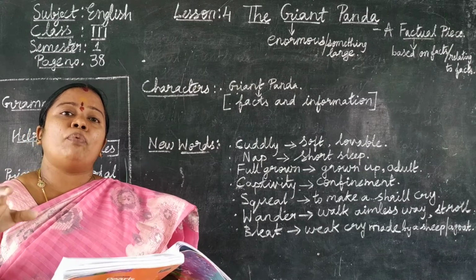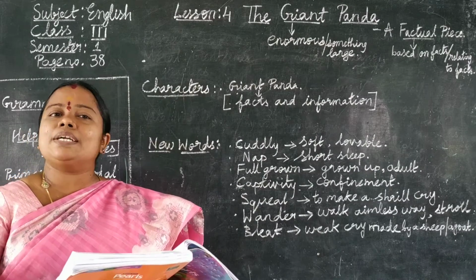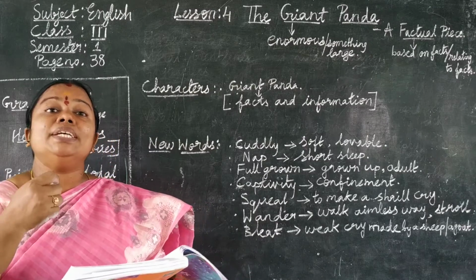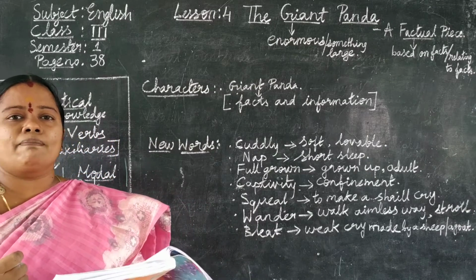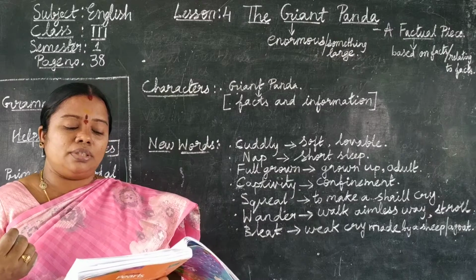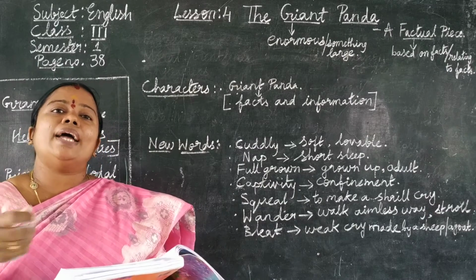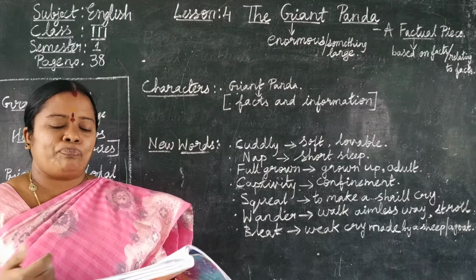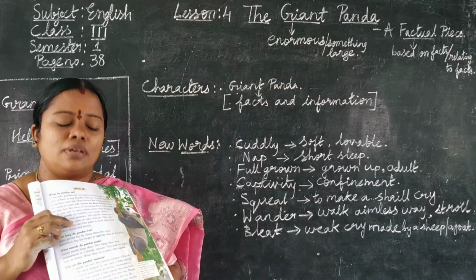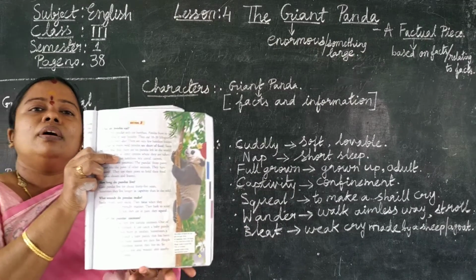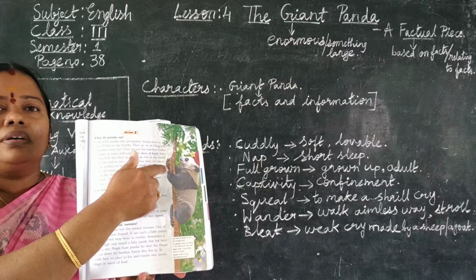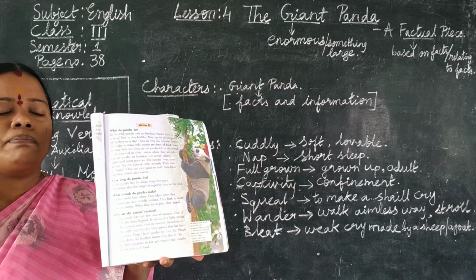With those paws, they hold the stick of the bamboo and eat the bamboo stick, children. They eat the shoots and leaves of the bamboo. You can see in this picture, children, how the bamboo is eaten by a panda. Okay.